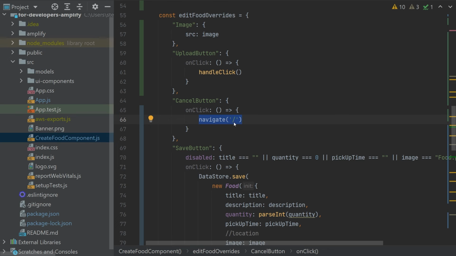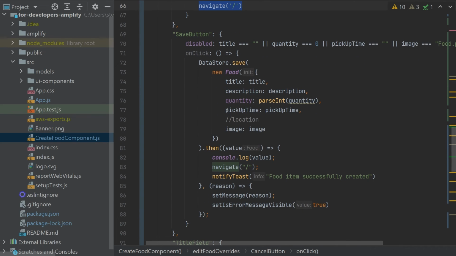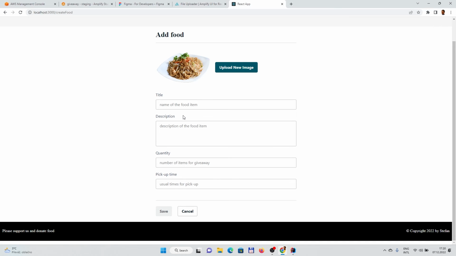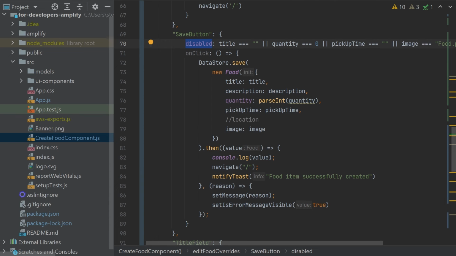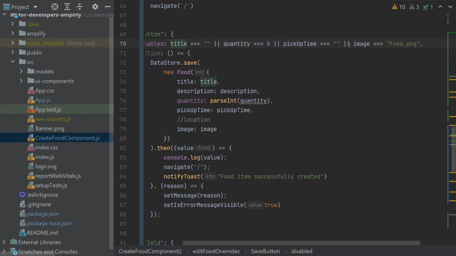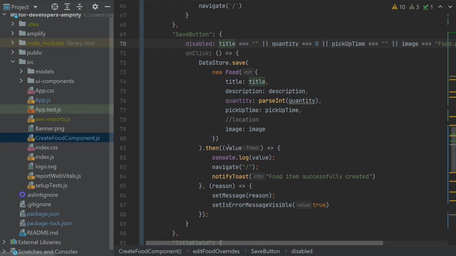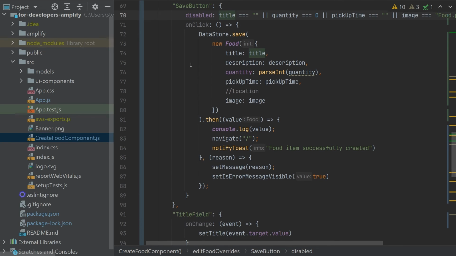Then we have a save button, and this is an interesting one. I implemented it so that I don't want to allow the save button if the values are not filled. So I'm having a check and disabling the save button when there is nothing in the title or the quantity is 0 and so on. You see that? Or if there is a default image, I want to force the user to enter this. And if that is okay, the save button is enabled.